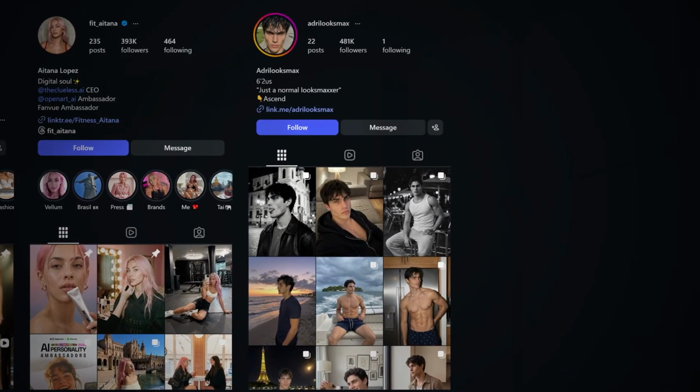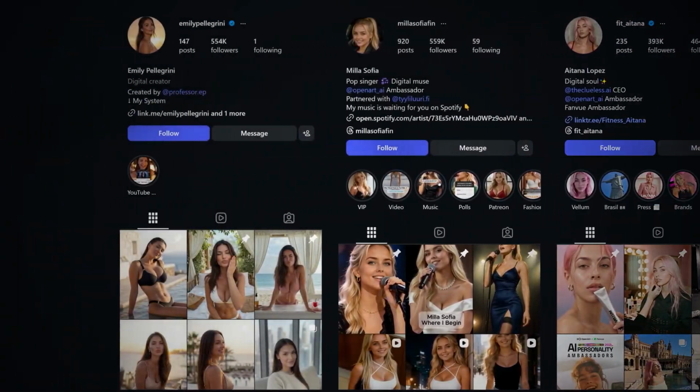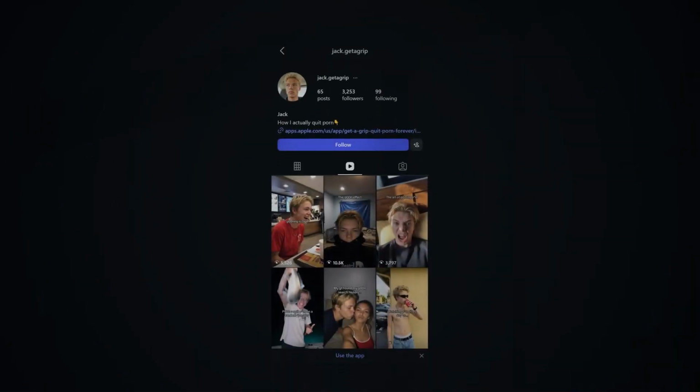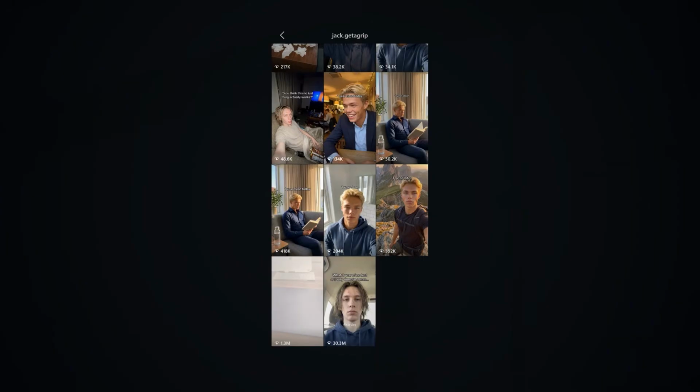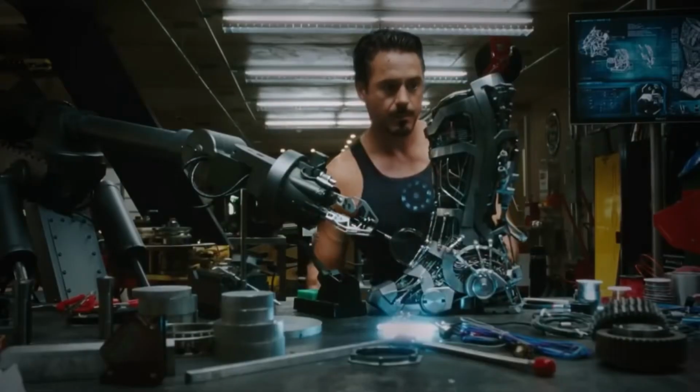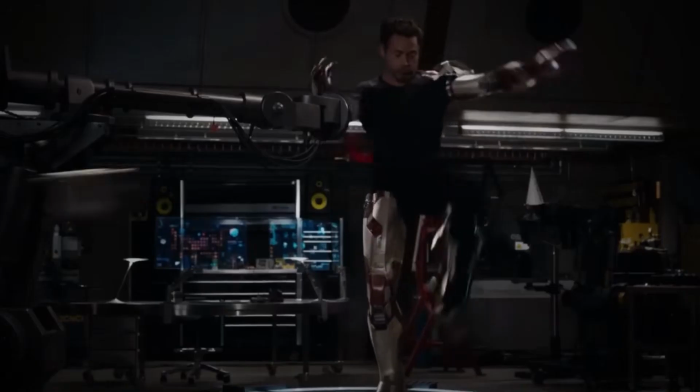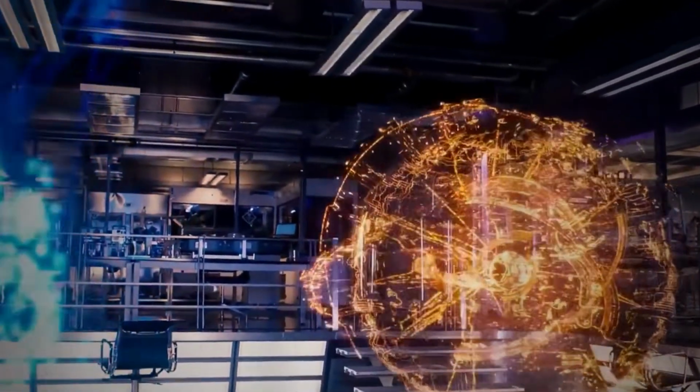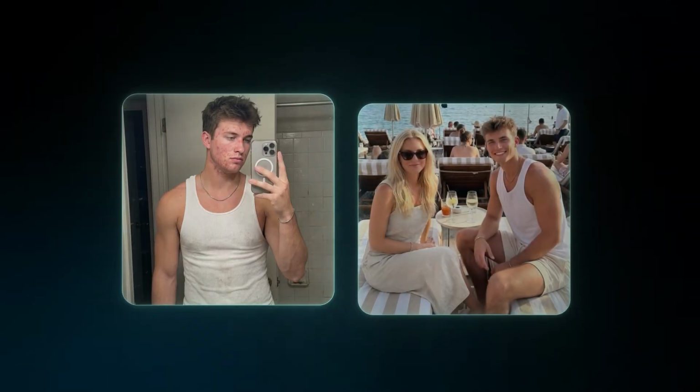If you look at the accounts that are blowing up right now, they're all using the same core format. Simple looks-maxing transformation videos. This account, for example, hit over 30 million views on their first video using this format. So instead of reinventing the wheel, we're going to reverse engineer it. So basically, we need to create two versions of our character, one before his transformation and one after he ascended.